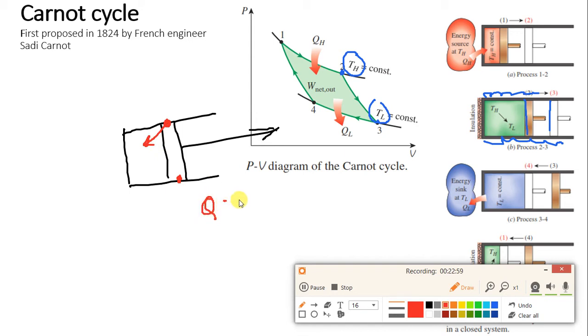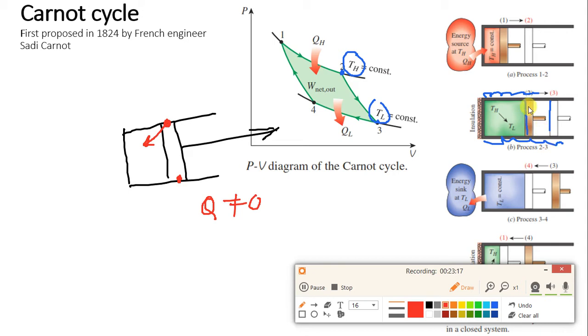Heat transfer should be 0. But because of friction, what will happen? Heat is entering the gas, so there will be some heat transfer. So that is why, for process 2 to 3, what we assume is an adiabatic process. That is why we assume that this piston is frictionless.